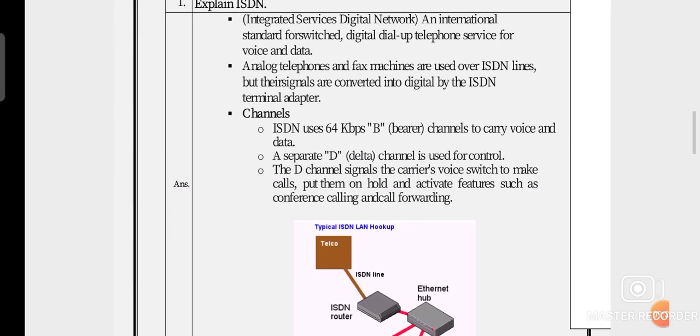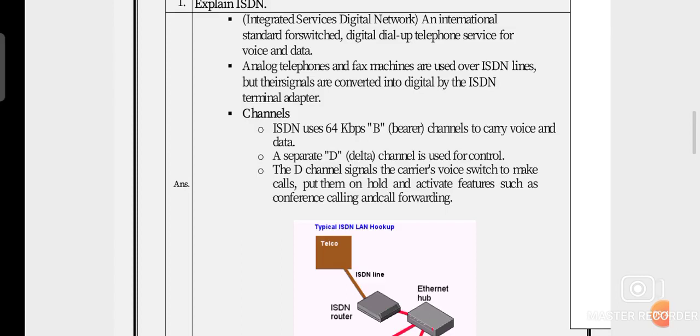B stands for bearer channel, and this channel carries voice and data. Separately, the delta channel is used for controlling voice and data. The D channel signals the carrier's voice switch to make calls, put them on hold, and activate features such as conference calling and call forwarding.